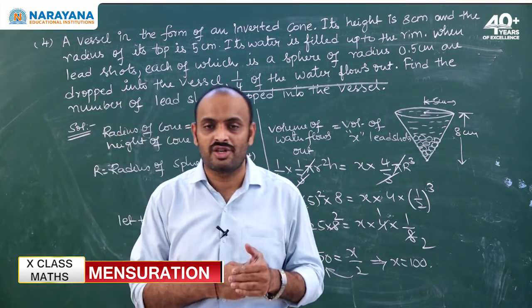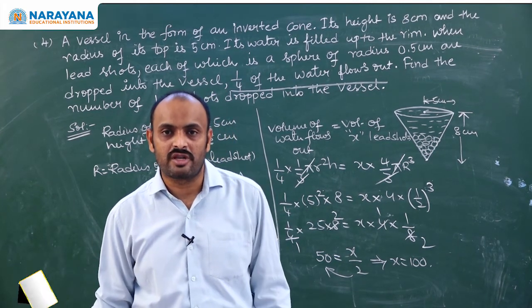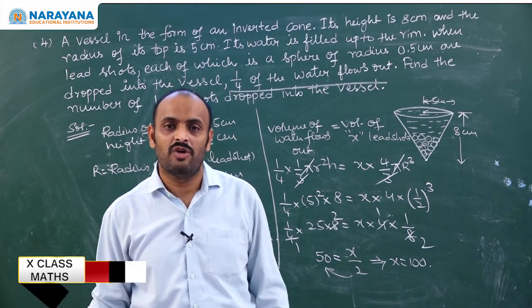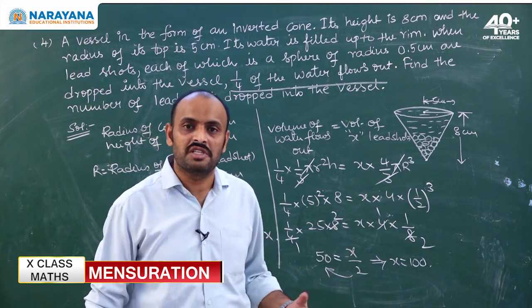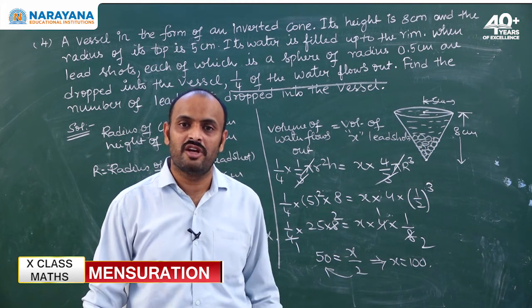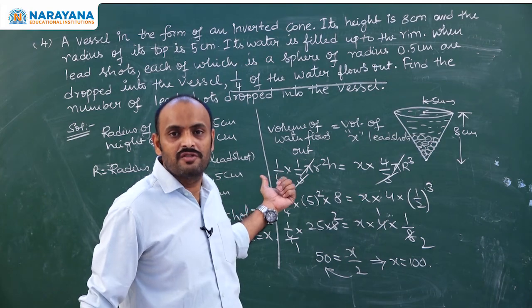Hope you understand this session. So with this, we have completed all the mensuration subtopics. We have seen the surface area and volume of each solid, and then we have seen the combined solids, and we have seen where to use CSA and where to use TSA and where to use volume, and then we have seen conversion of solids.